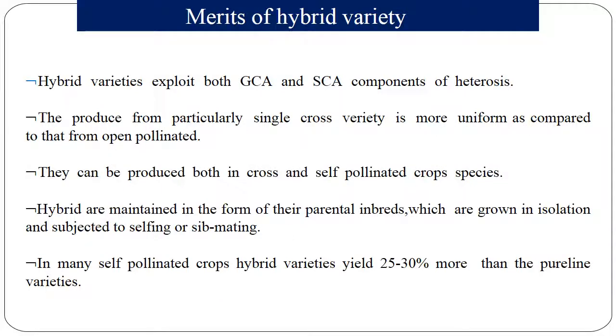Coming to merits of hybrid variety, they exploit both GCA and SCA components of heterosis. The produce from a single cross variety in particular is more uniform as compared to that from an open pollinated variety. They can be produced in both cross and self-pollinated species. Hybrids are maintained in the form of their parental inbreds, which are grown in isolation and subjected to selection or sibmating. In many self-pollinated crops, hybrid varieties yield 25 to 30% more than the pure line varieties.